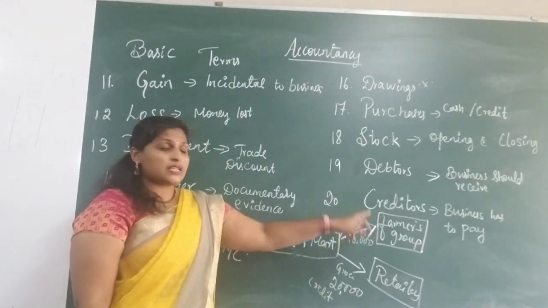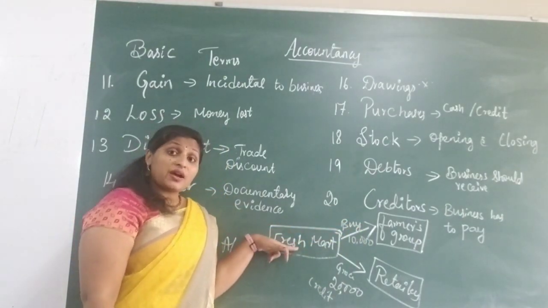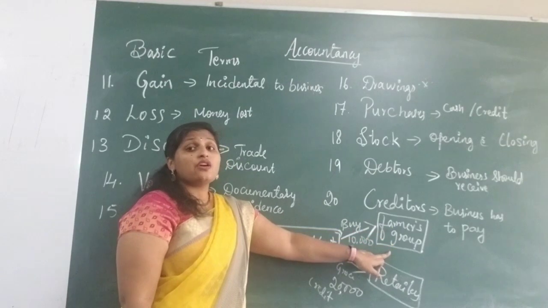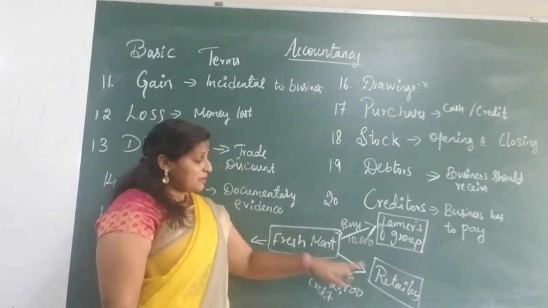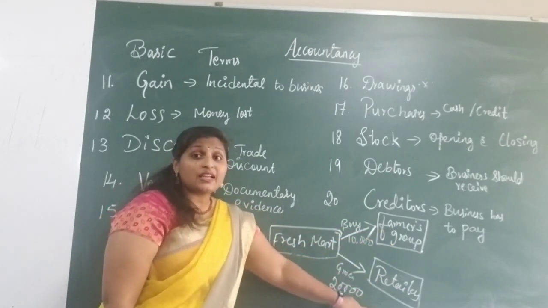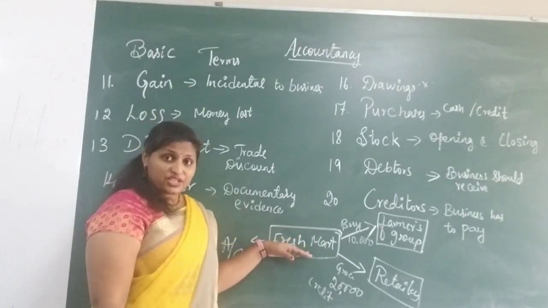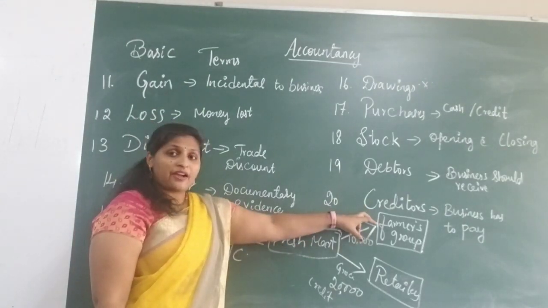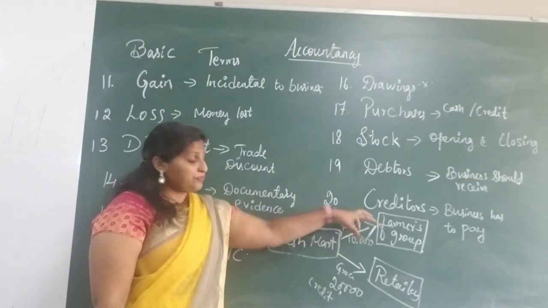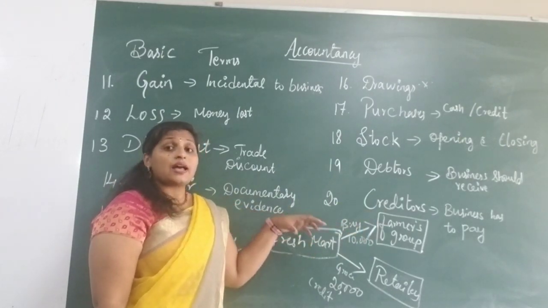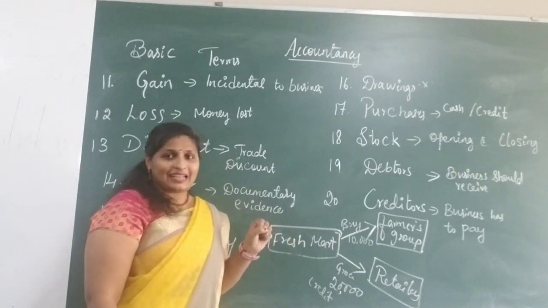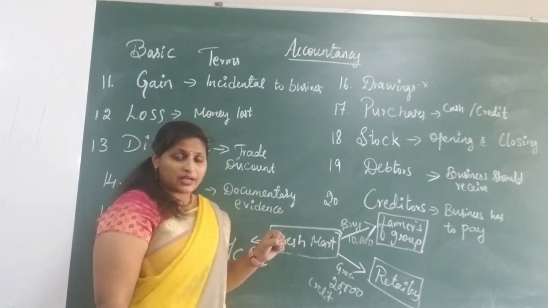Both are credit transactions. Here Fresh Mart has to pay the farmers group, but there the retailers have to pay Fresh Mart. From the point of view of Fresh Mart, they have to pay the farmers group, and Fresh Mart has to receive from the retailers. Are you able to understand?